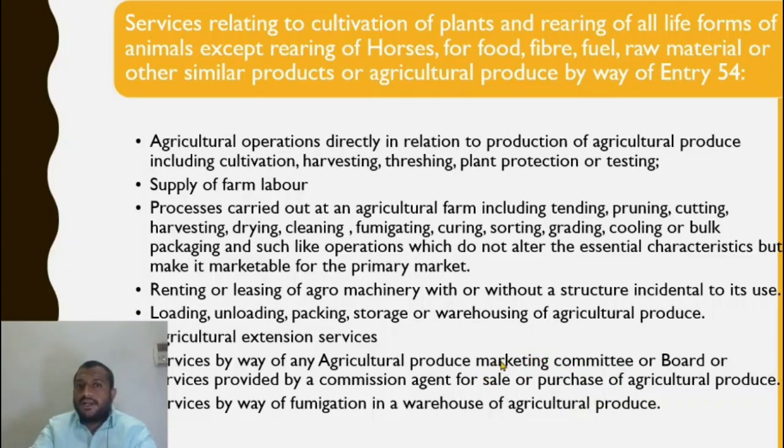So if the committee provides service to the farmers, that is also exempt. Or board or services provided by commission agent. The farmers cannot sell the crops themselves, so they hire an agent. The agent sells the crops on his behalf. Nowadays, the intermediaries are coming down. But anyway, services by a fumigation in a warehouse of agricultural produce is exempt.